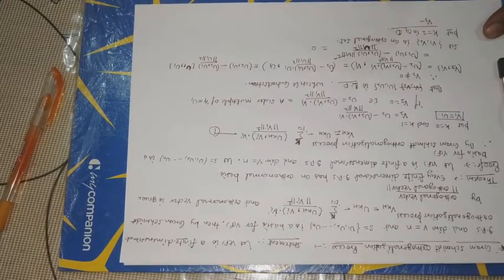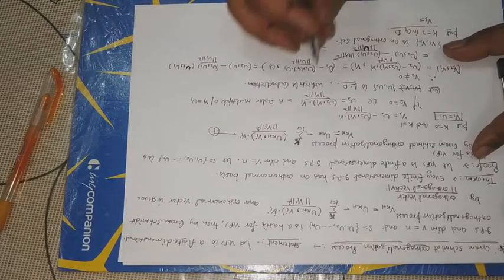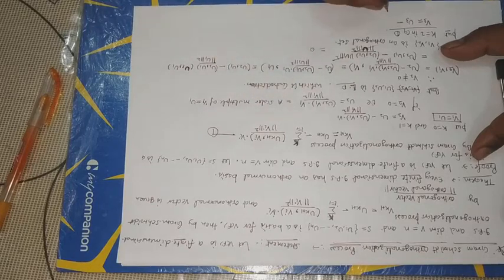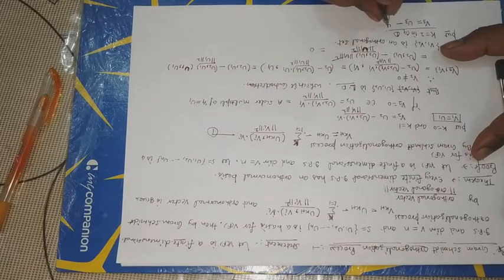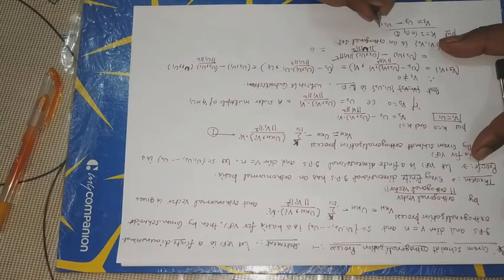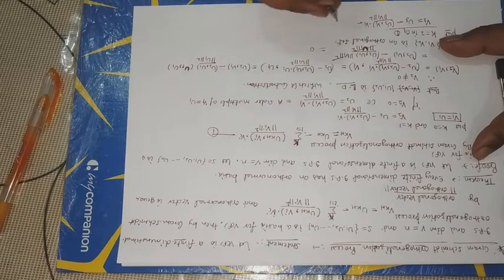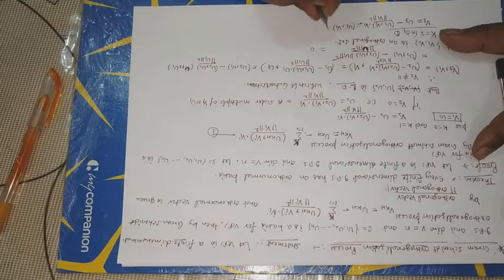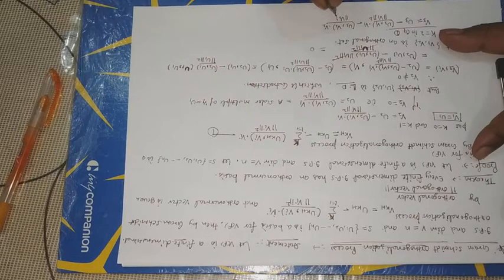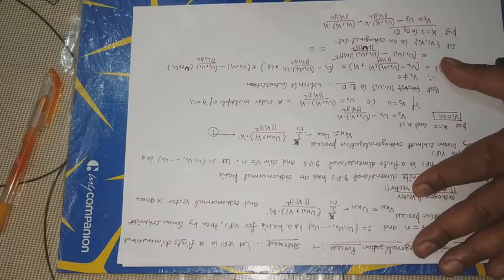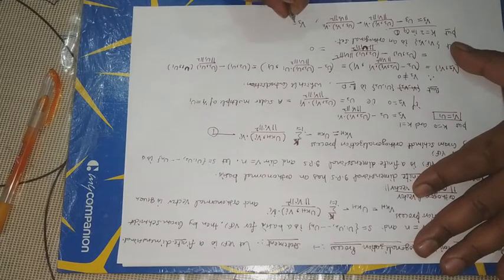v3 equal to u3 minus u3 inner product with v1 upon v1 norm square into v1, minus u3 inner product with v2 into v2 upon v2 norm square. Okay, that is v3 is not equal to 0.